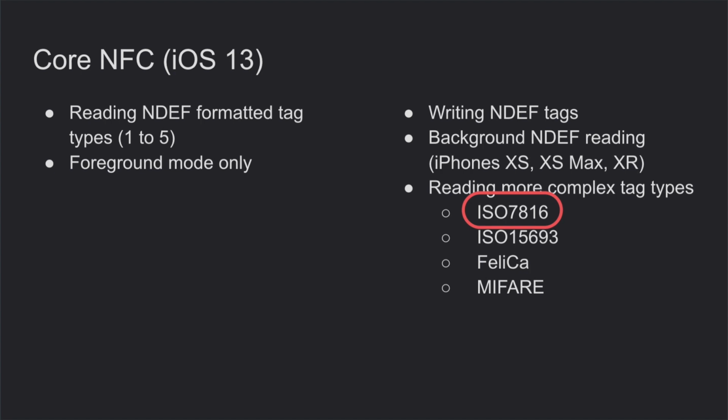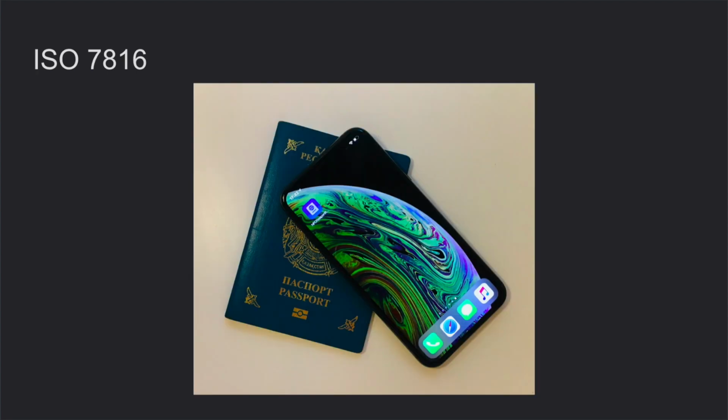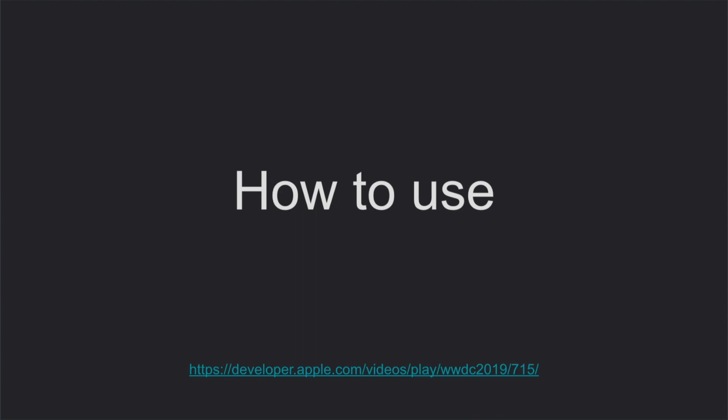But our interest today is the ISO 7816 standard, because this standard is related to electronic identity cards. It means starting from iOS 13 we can read tags from passports and identity cards. Using Core NFC is pretty straightforward, and we will go through the key steps of reading the ISO 7816 standard. If you want to read some other tag types, the steps slightly differ, but basically the idea is the same. How to read ISO 7816 standard.